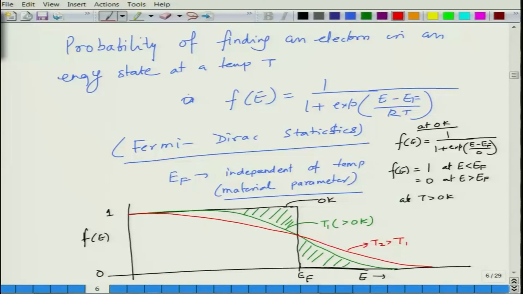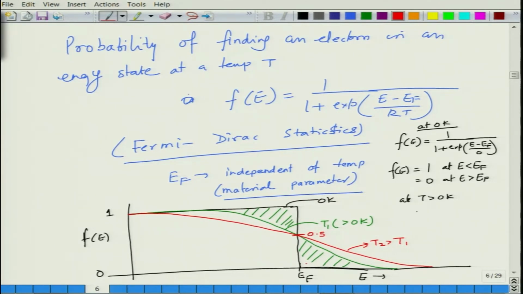So, essentially at any temperature T greater than 0 Kelvin, the electrons just below the Fermi energy are thermally excited first, and when these energy levels get filled, the electrons join the next energy levels in the vicinity of EF. As you keep providing more and more thermal energy, the electrons from the lower energy levels jump to higher energy levels, but the crossover point always stays at 0.5.